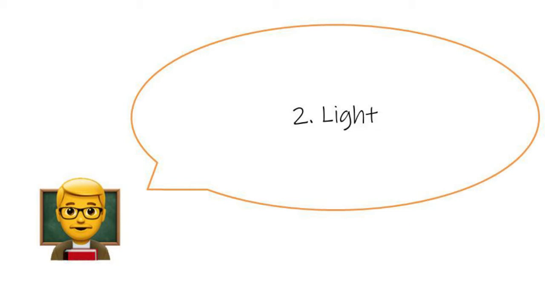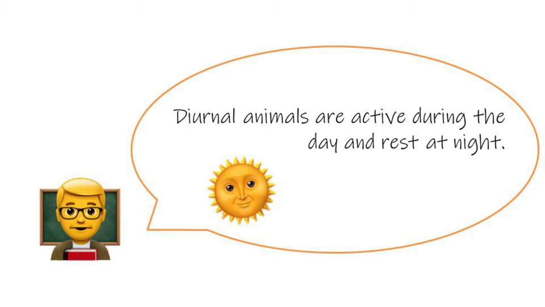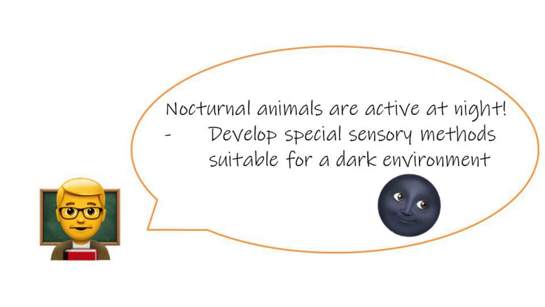Another abiotic factor is light. Light can affect animals. Light affects the behavior of many animals. Diurnal animals are active during the day and rest at night. On the other hand, nocturnal animals are active at night. They may develop good night vision or other special sensory methods suitable for a dark environment. For example, bats determine the position of obstacles or prey by locating the echoes of their sounds.